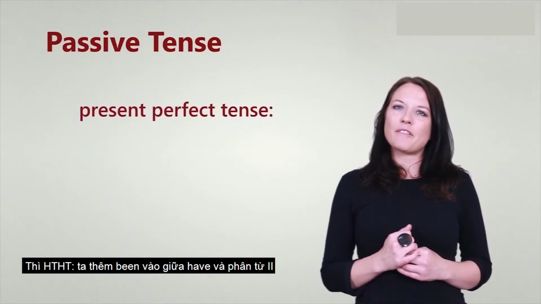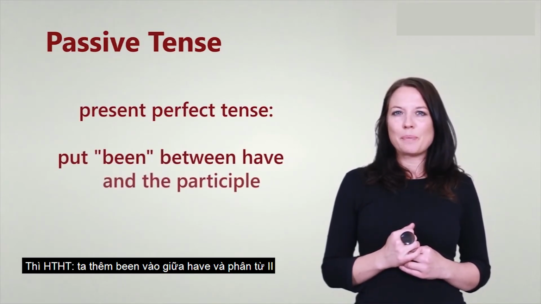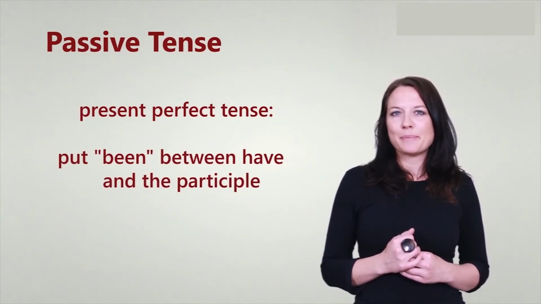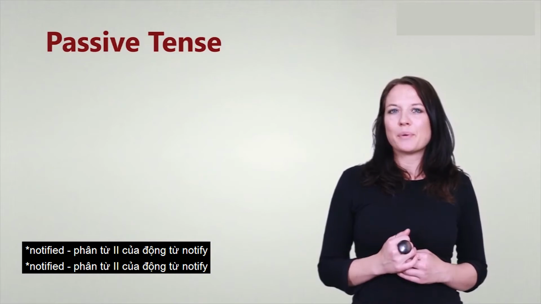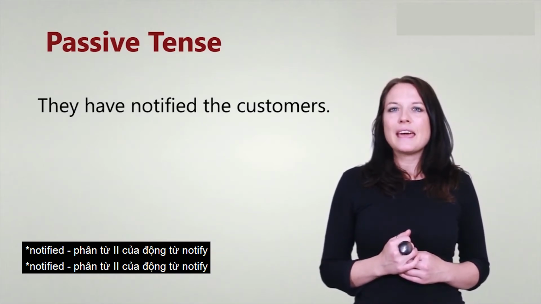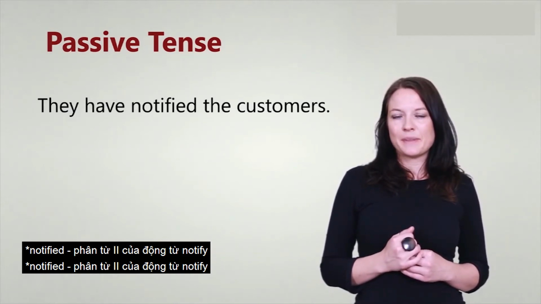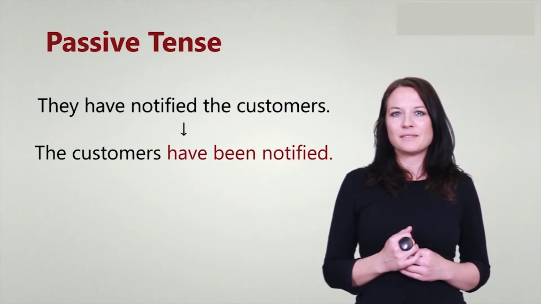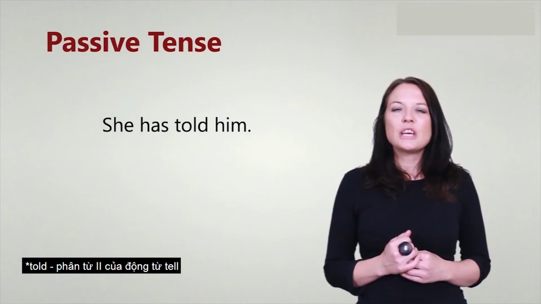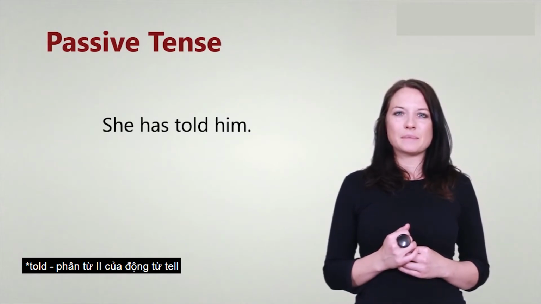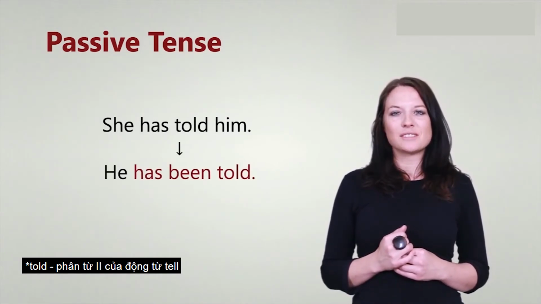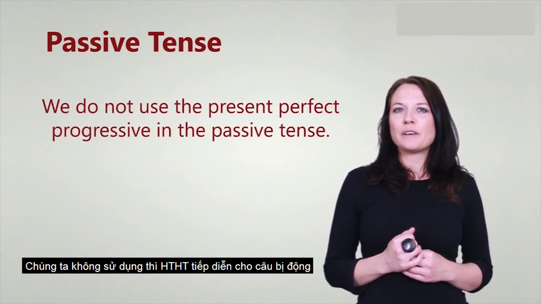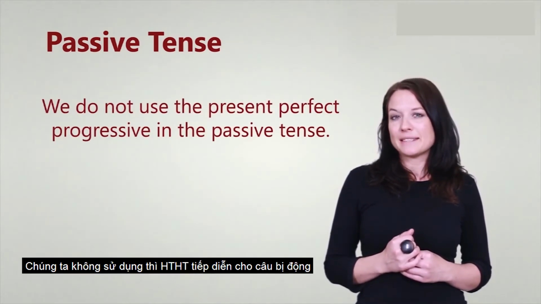In the present perfect tense, we put the word been between have and the participle. For example, they have notified the customers becomes the customers have been notified. She has told him becomes he has been told. We do not use the present perfect progressive in the passive tense.